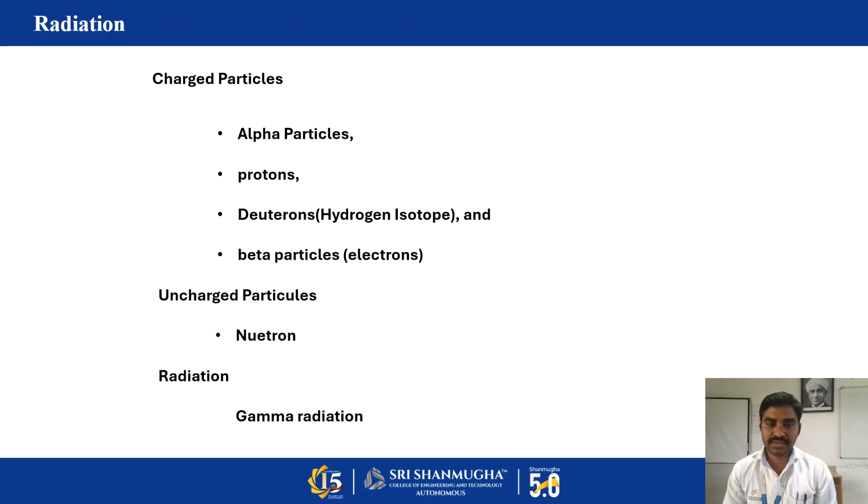So here I have listed the particles we can observe during the decay process. We already discussed the alpha particle. It has a heavy mass and carries 2 units of positive charge. Similarly, individual protons can also be emitted. Protons with some number of neutrons, like hydrogen isotopes, and then beta particles like electrons and positrons. And similarly, there is an uncharged particle like the neutron, which can also be emitted.